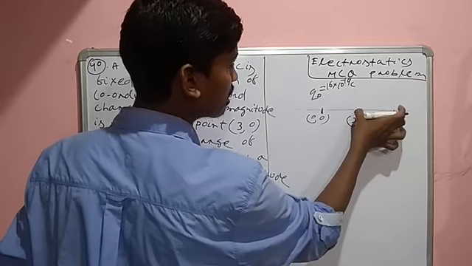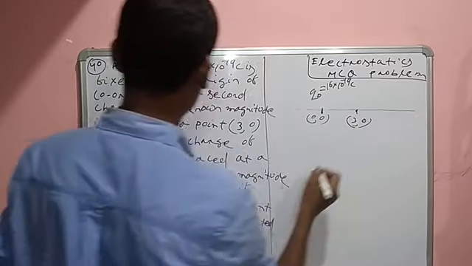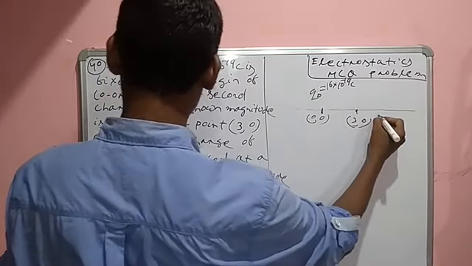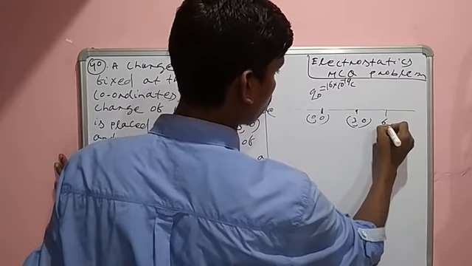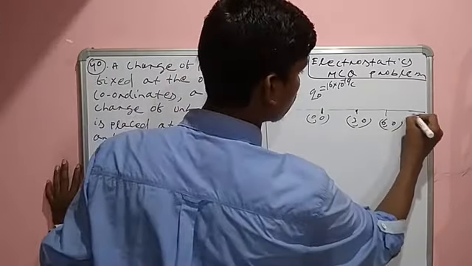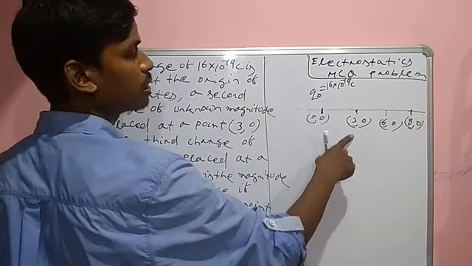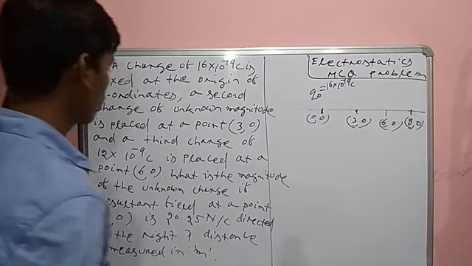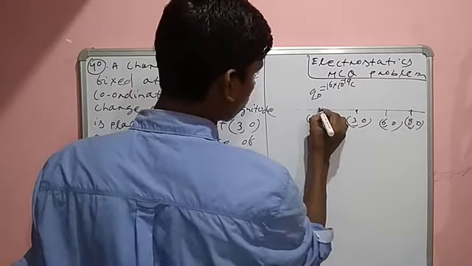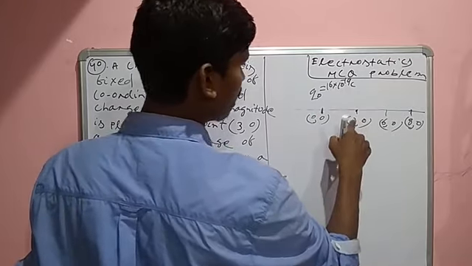Similarly, this distance, and this is the 60. 30, then 60, then 80. This one: 0, 0, 30, 60, 80. Suppose this is the 0. Suppose this is the Q1. At point 30,